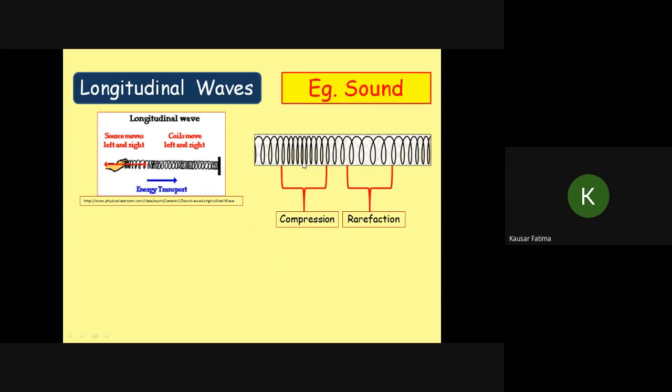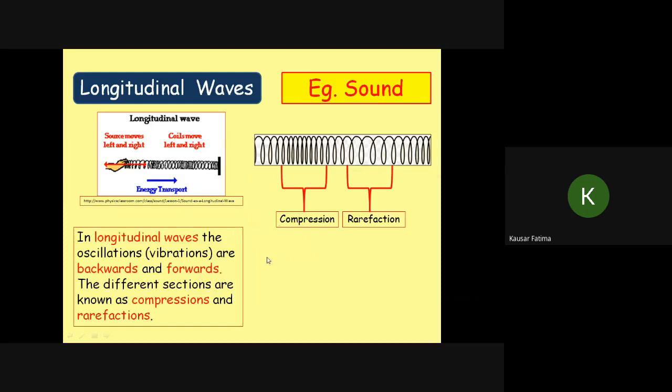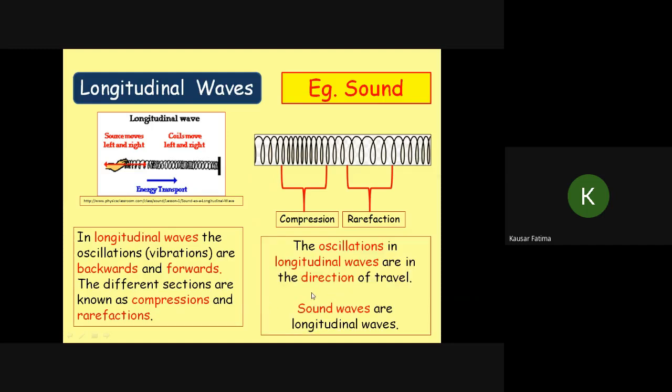So here compression and rarefaction. This is the rarefaction. This region where the turns of the spring are close to each other, that is compression. And one complete compression and one complete rarefaction in a longitudinal wave will be wavelength. Okay, so in this the vibration of the particle is parallel or anti-parallel to the direction of wave propagation. So the oscillations in the longitudinal waves are in the direction of travel. Sound waves are longitudinal waves.